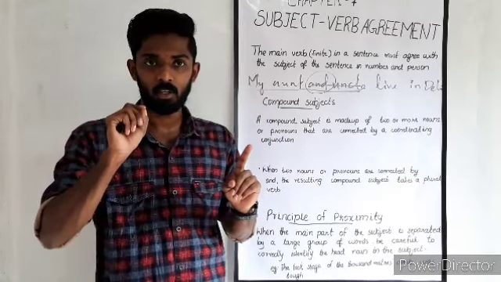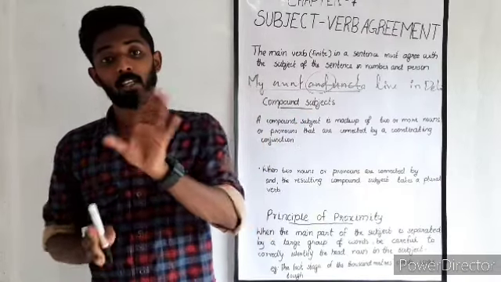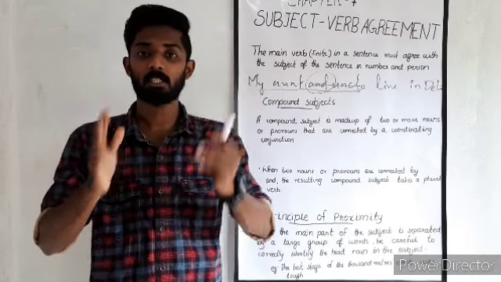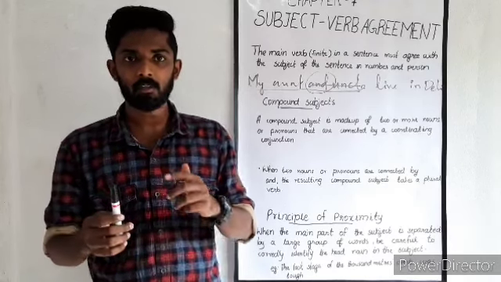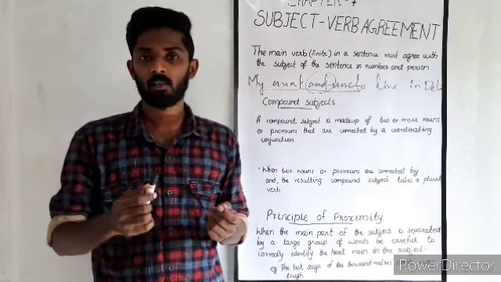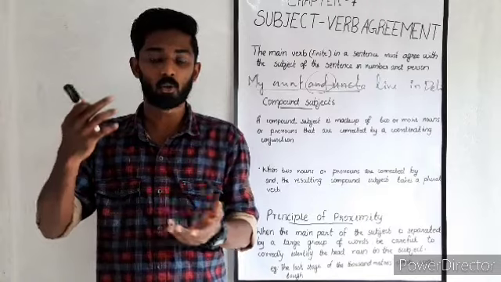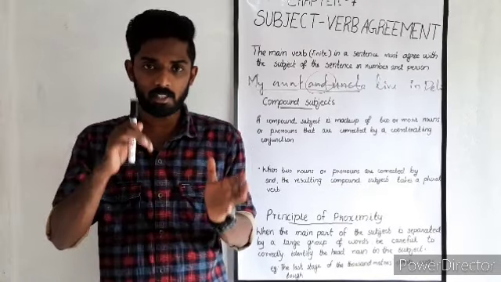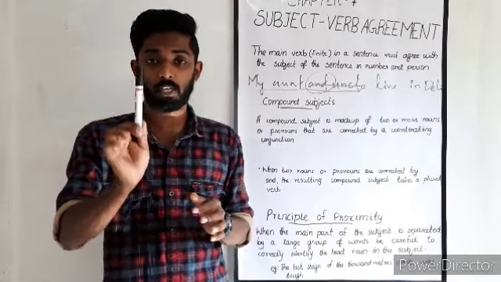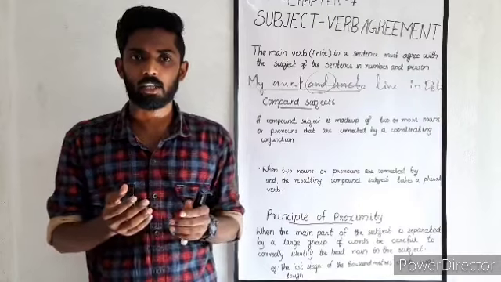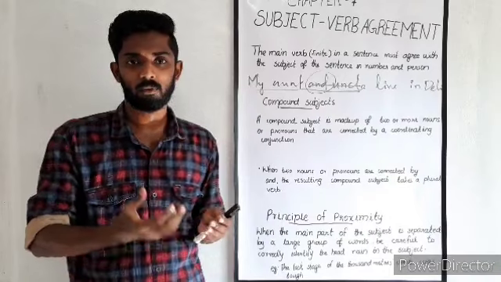So here the word "and" and two ideas are used, and the compound subject is used, but we are not speaking about a single idea. So if I say that the black pen and the white pen are very easy to write, or very good for looking, I am speaking about two ideas or two pens. I am not speaking about a single pen. So what can I do? I can use the plural form in the sentence.